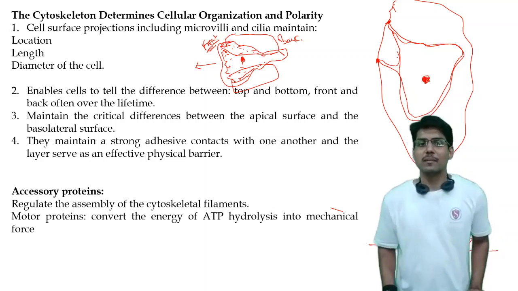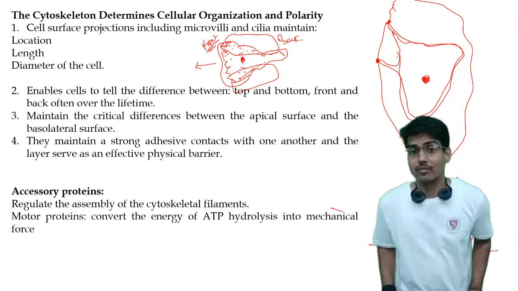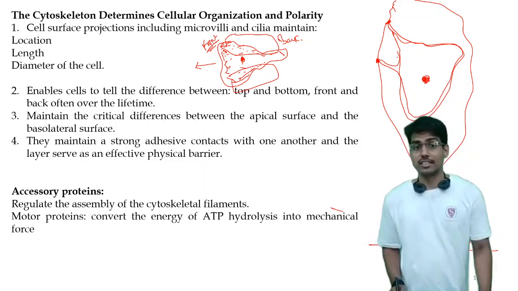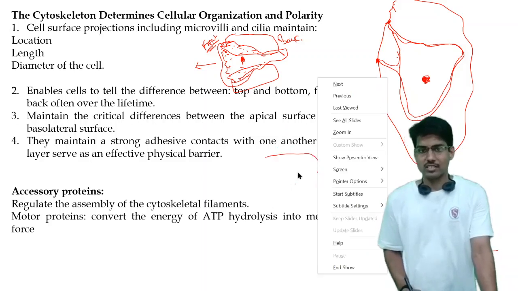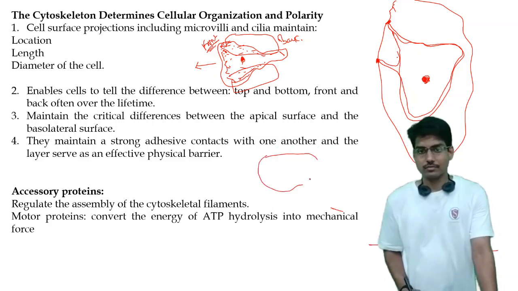So this is also the function of the cytoskeletal system. Next, they maintain a strong adhesive contact with one another, so that the layers serve as an effective physical barrier. Let's understand. This is one cell and this is another cell.